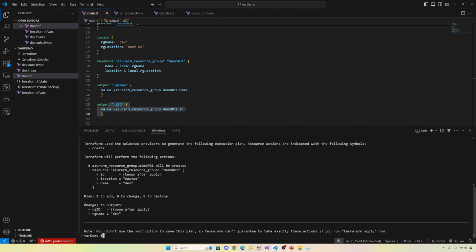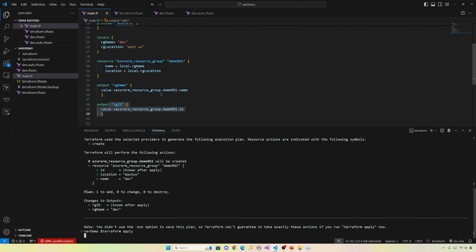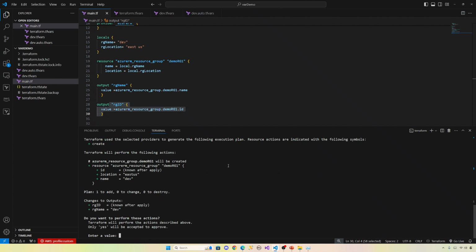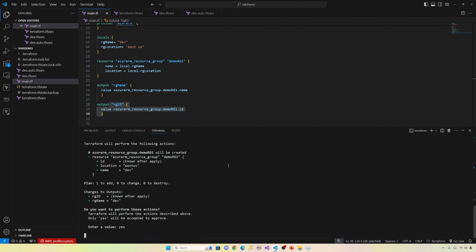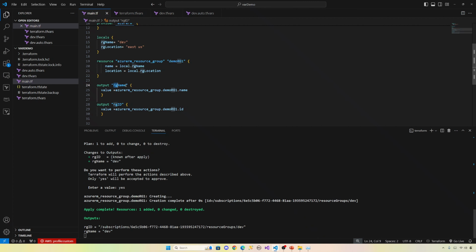See in the output, the name is already outputted because it's here. And the resource group ID is known only after apply. So you need to apply. Let's do Terraform apply. When you do Terraform apply, in the output you will see the resource group name and resource group ID. You don't need to log into the GUI to get that. The ID will be in the CLI output. In the CLI output, you will get the name and ID. This is the resource group ID.